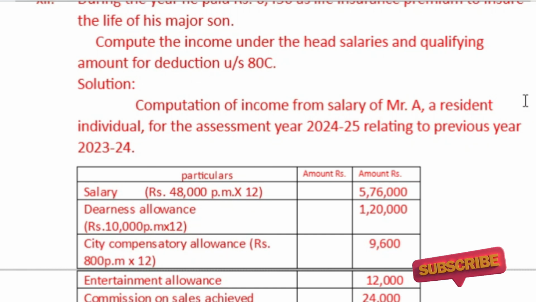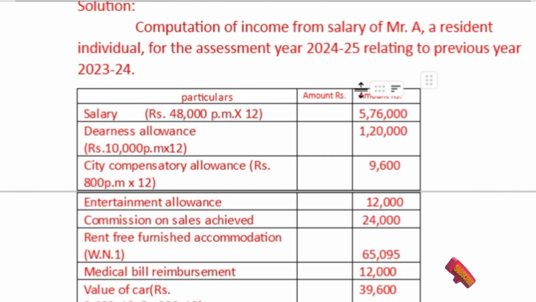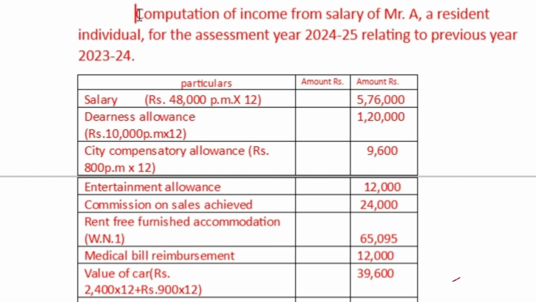So now I am taking you all towards the solution to this question, and the solution is on the screen. So all of you look at it, watch it till the end of the video, then you will understand. Title of the solution: computation of income from salary of Mr. A, a resident individual, for the assessment year 2024-25 relating to previous year 2023-24.